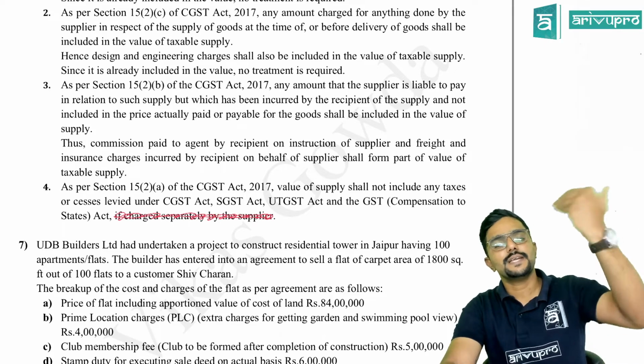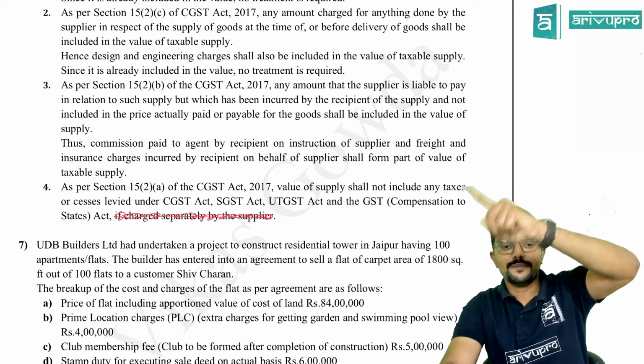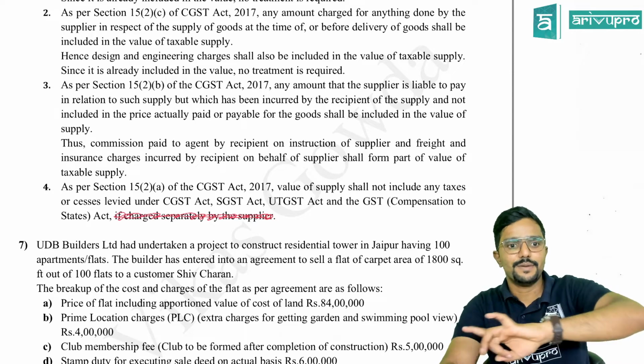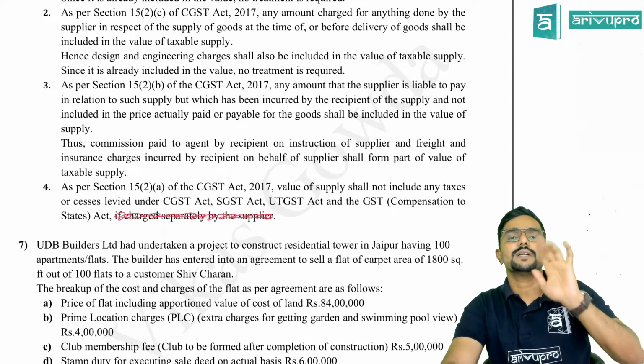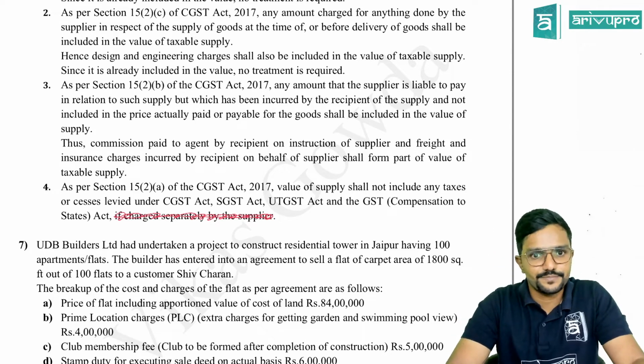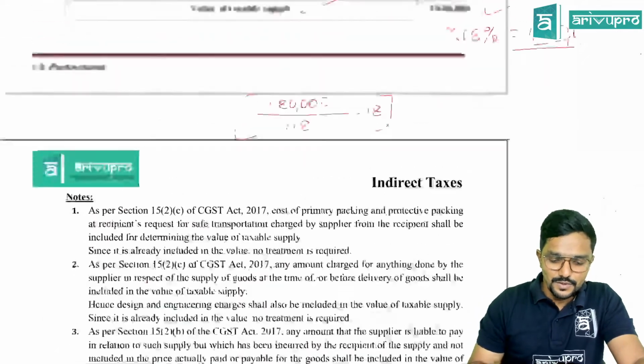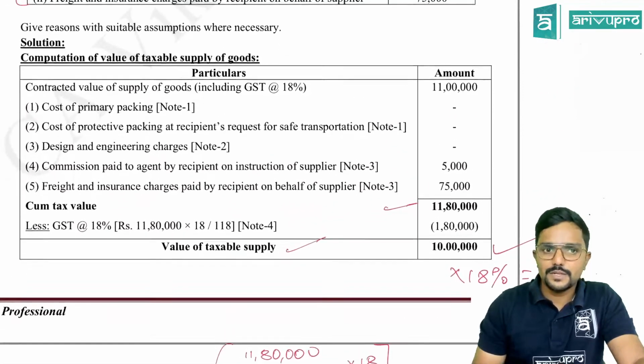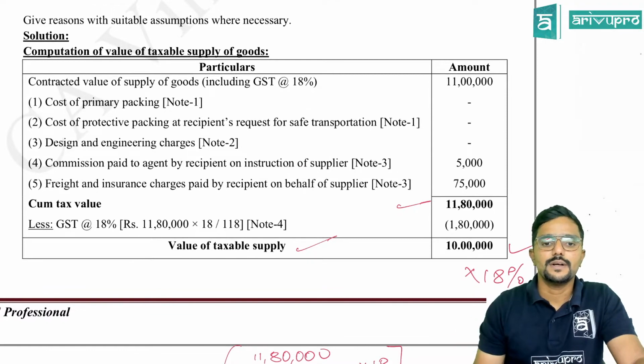Any taxes, leave it under any law. If it is charged separately by the supplier, it has to be added. But other than the tax, whatever is charged under GST. Yeah. So 11,80,000 was inclusive of GST. So remove it and calculate the value of taxable supply as per section 15.